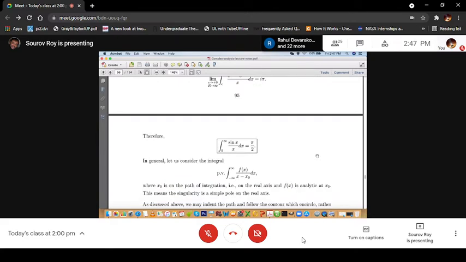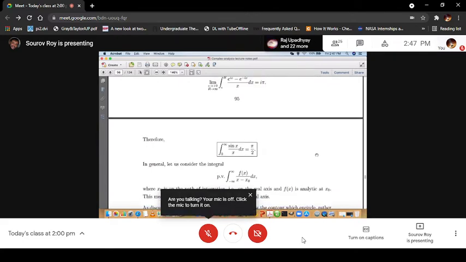So this was a particular example of the function sin x by x, and to evaluate that, we used the integration of e to the power ix by x dx from minus infinity to plus infinity, and we realized that there is a pole at x equal to 0 of that function.